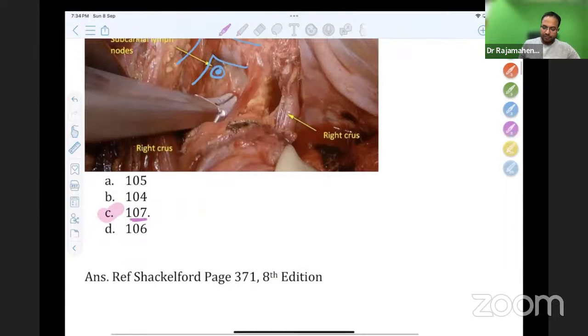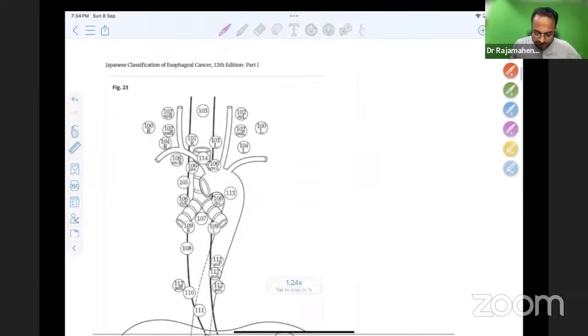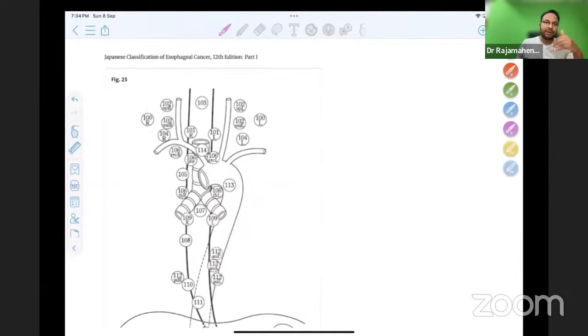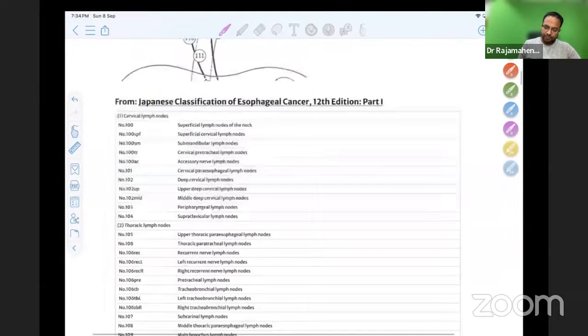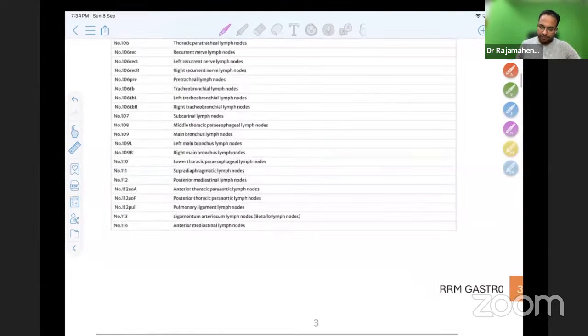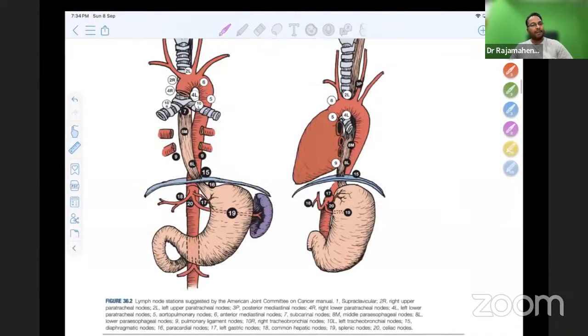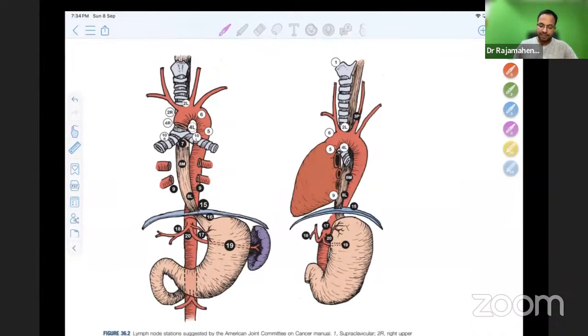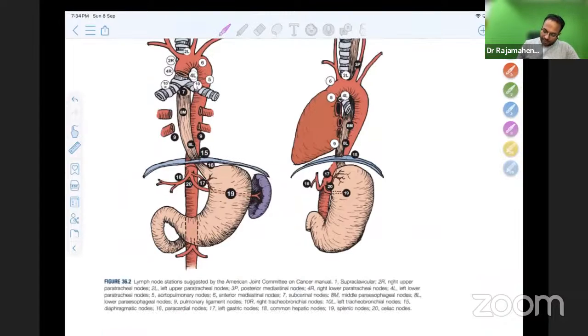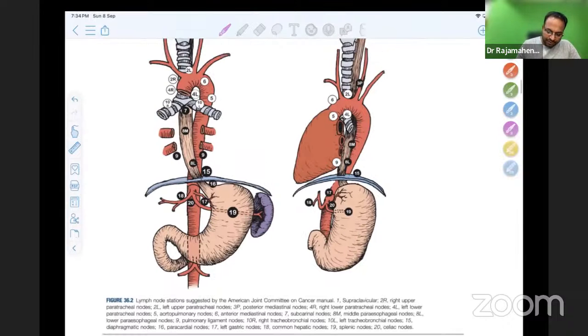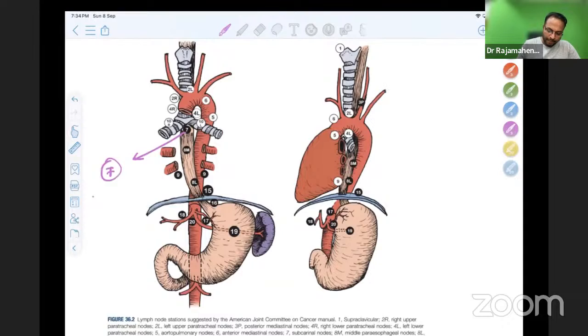So 107 node, from Shackelford, you can see. But the point is Shackelford did not give the Japanese classification of nodes. This question asked on the Japanese classification. This is not asked from Sabiston, Shackelford. So this is the table from the Japanese. This is a table from Shackelford. In this table, if you see, they didn't mention the Japanese grading. What is there in Shackelford is the American Committee AJCC staging. In that, the same node is 7. 7 is the subcarinal node.